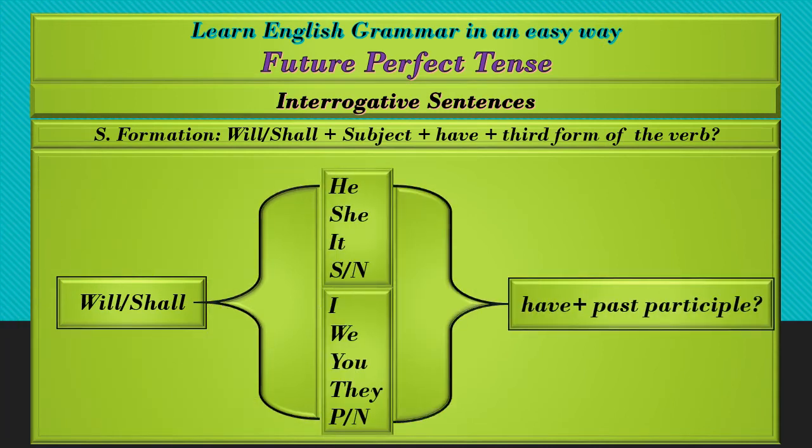Now interrogative sentences. The sentence formation of interrogative sentences will be like this: will or shall in the beginning, then subject and then have and then third form of the main verb and a question mark is placed at the end.